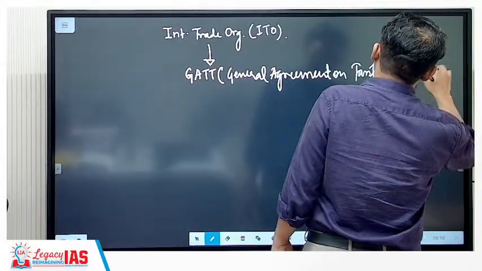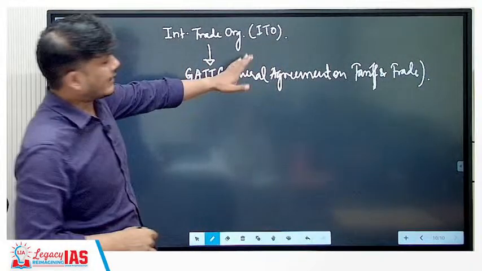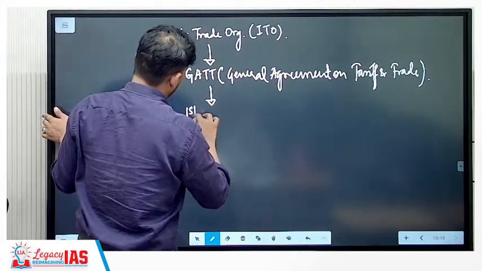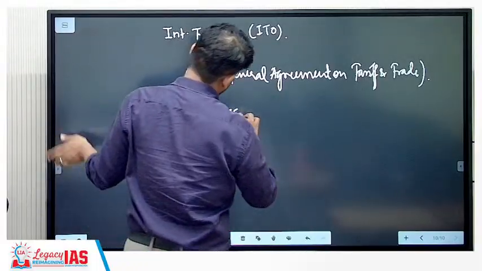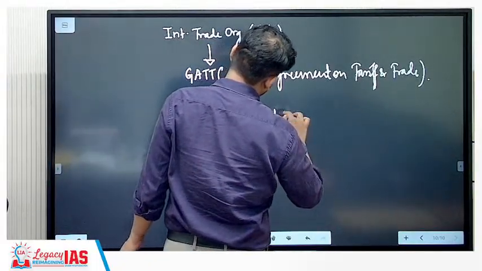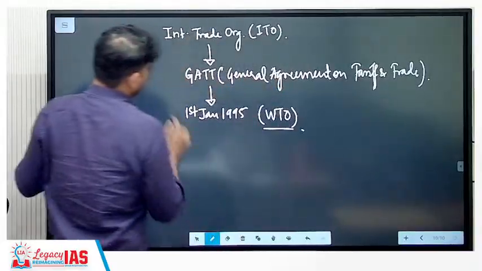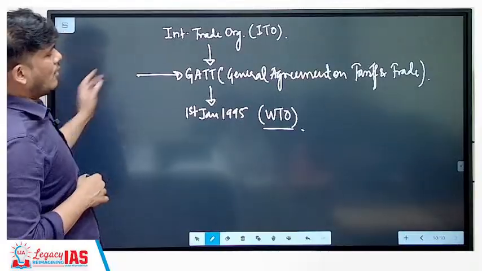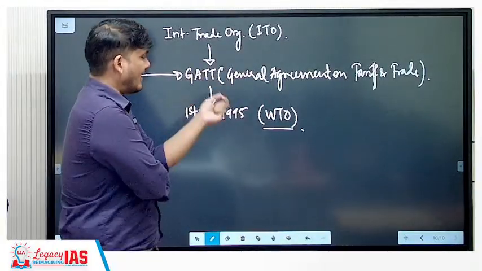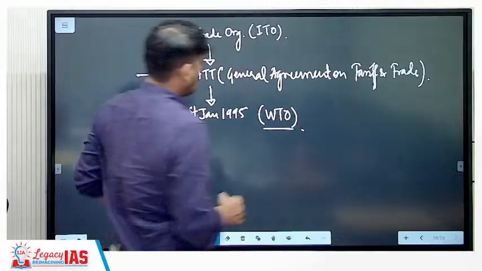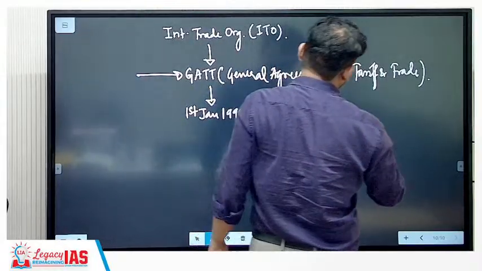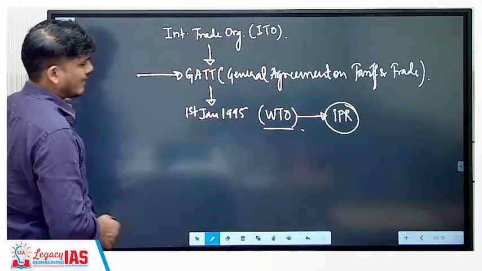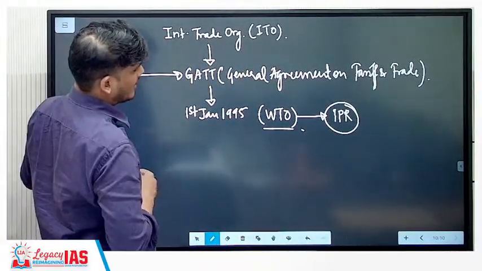Now this is GATT. It continued till the 1990s, but on 1st January 1995 it was replaced by WTO, simply because it was inefficient and inadequate. It did not include a lot of things. For example, it did not include intellectual property rights, right? So WTO also consists of intellectual property rights, in addition to the other things. It came into force in 1995, so it has been around 31 years.